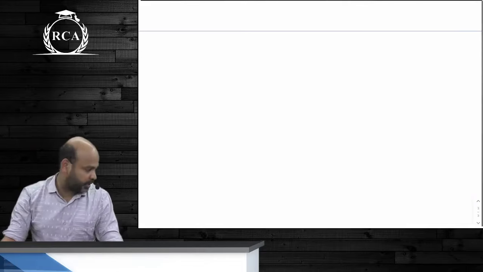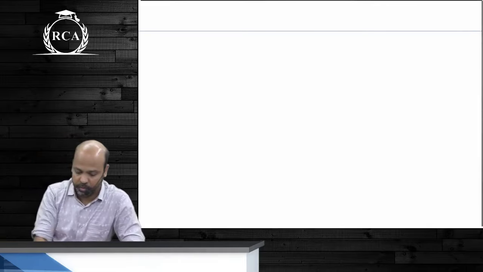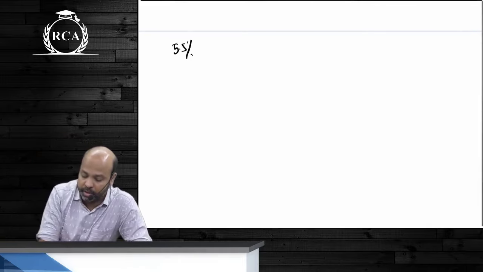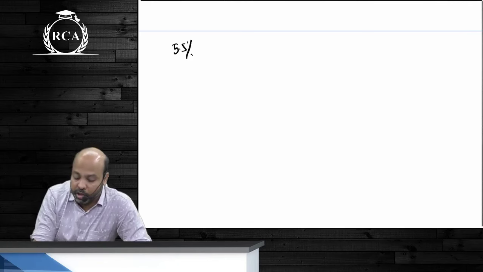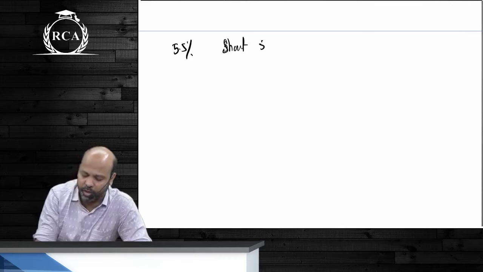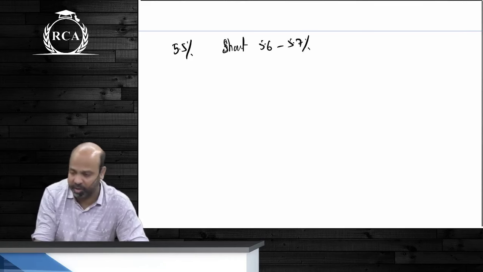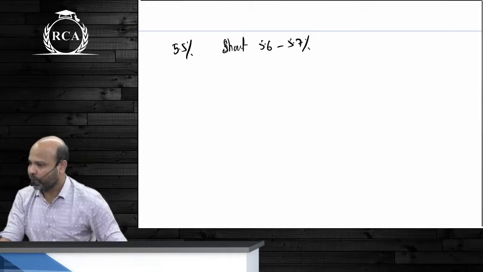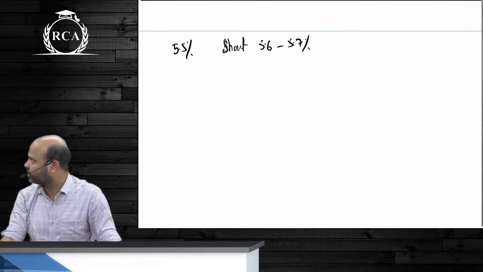Within an economy as such, beta, the interest rates will differ for every individual, for every company. What did I tell you just now? The repo rate is how much? 5.5%. The government borrowing rate, the short-term borrowing rate, is about 5.6 to 5.7, 5.8%. Okay? The government is able to borrow at a rate of 5.6, 5.7%.